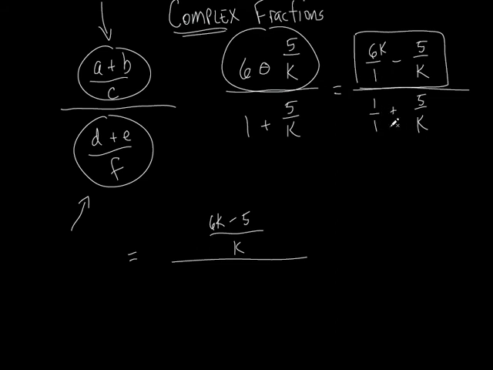Look at the bottom here. I got 1 times k, which is k. What did I do to 1 to get to k? What did I multiply it by? I multiplied it by k, so I do the same thing to the top. Multiply the top by k, so I get a k. Plus, what did I do to k to get to k? Nothing. Multiplied it by 1, basically. So I just do the same thing to the top, I don't change it at all. So it's just plus 5. So there you go. I took both fractions, the one on the top and the one on the bottom, and I simplified both of those fractions.